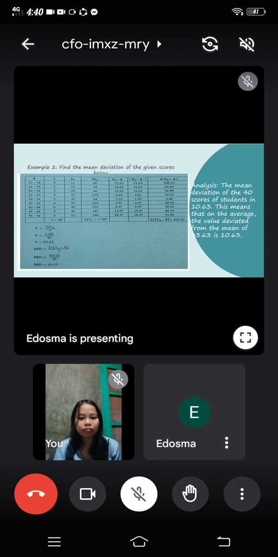Did you get that? So, for the analysis, the mean deviation of the 40 scores of students is 10.63. This means that on the average, the value deviated from the mean of 33.63 is 10.63. Do you get, class, how it is done, or the process of solving the grouped and ungrouped data?